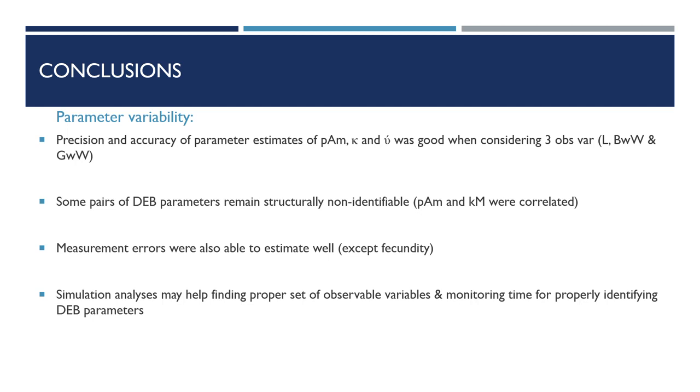Some pairs of DEB parameters may remain structurally non-identifiable because different combinations of values can result in virtually the same observed patterns. With the considered model, we were not able to separate PIM and Km. Adding oxygen consumption as a variable or functional response variability did not suppose a clear advantage in parameter estimation.